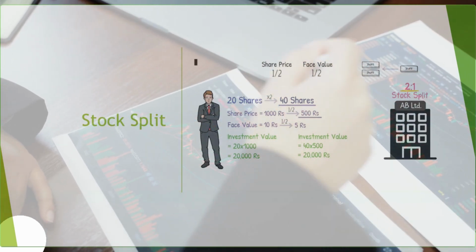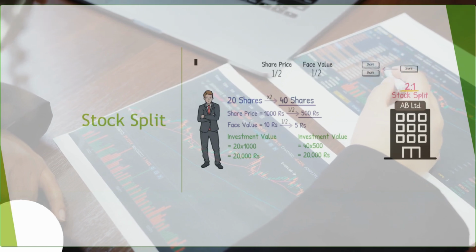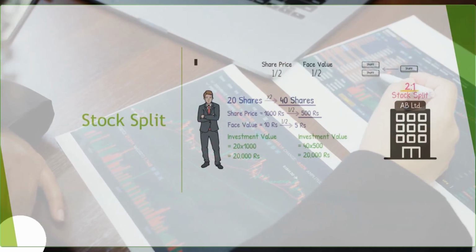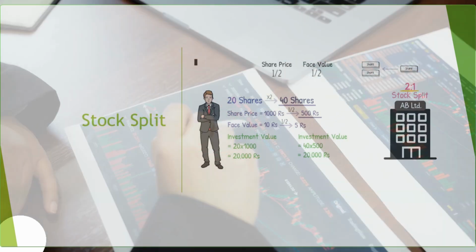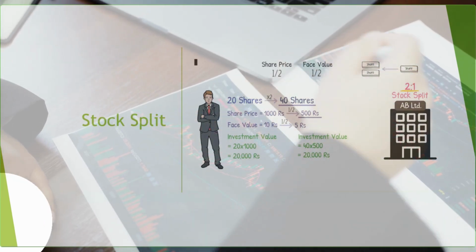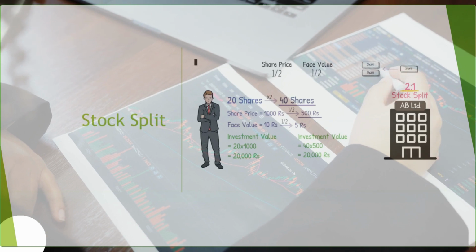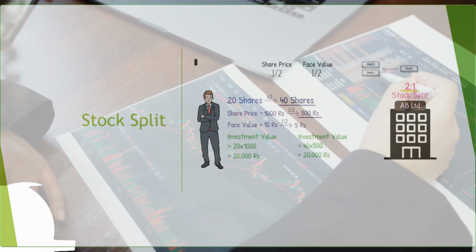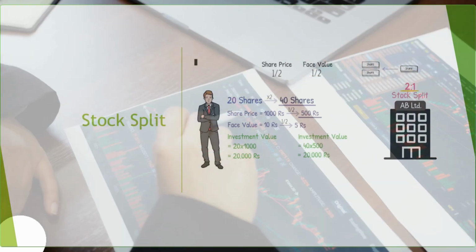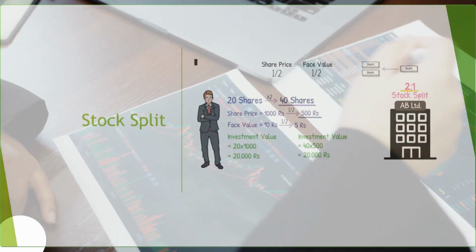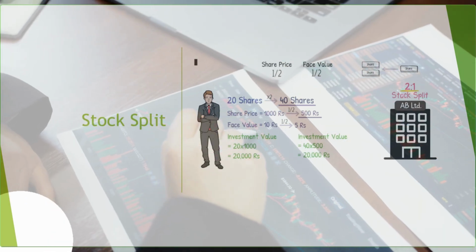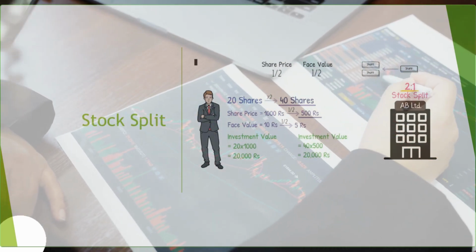How will we know? If you calculate the total volume, then we'll know whether that pizza is big or small, right? Not the size of the piece. So if we know how many shares, how many pieces we are dividing the pizza into, based on that, the total pizza you can consider as the market cap, and each slice you can consider as the share price. I will talk more in detail about how we can understand market cap and share price in the next session, where we'll be talking about all these ratios.